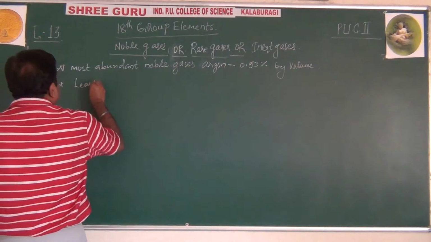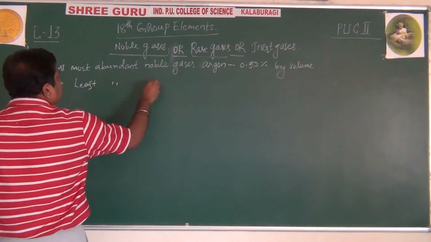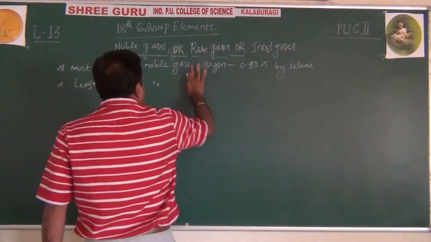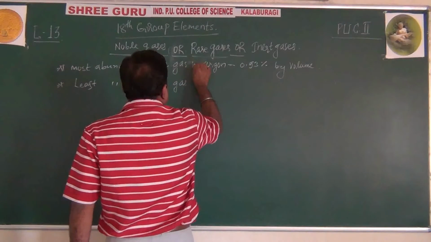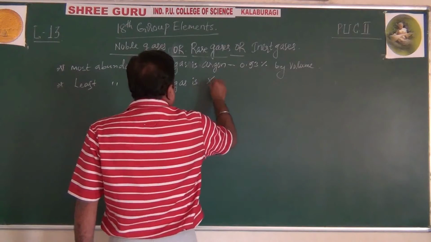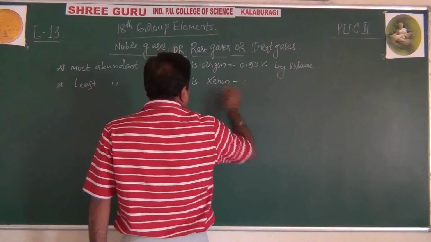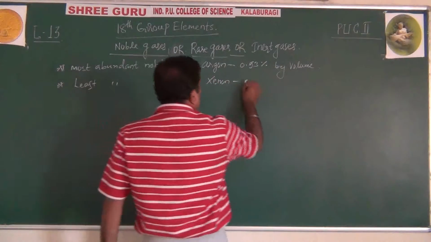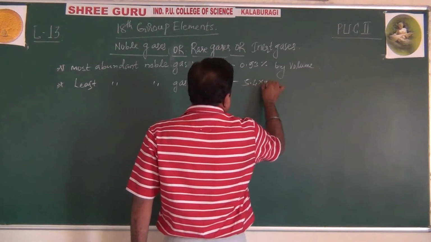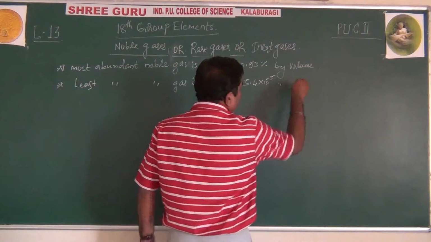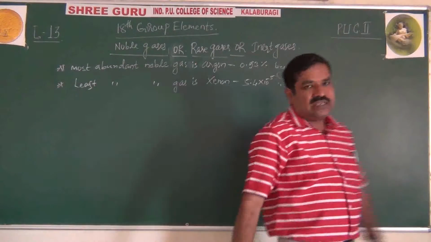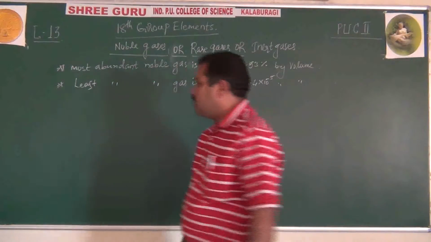And the least abundant noble gas is xenon, about 5.4 into 10 raised to minus 5 percent. Very little.